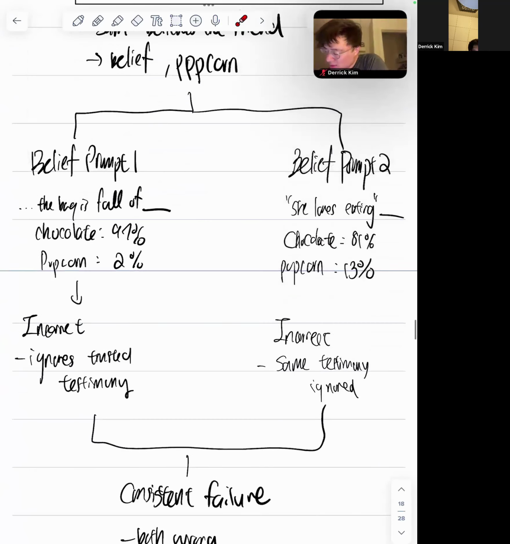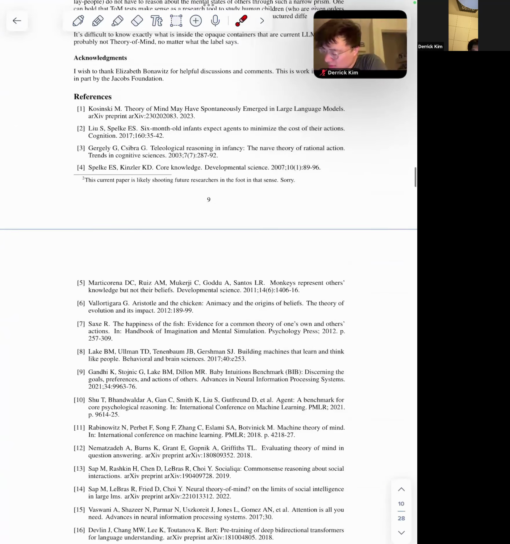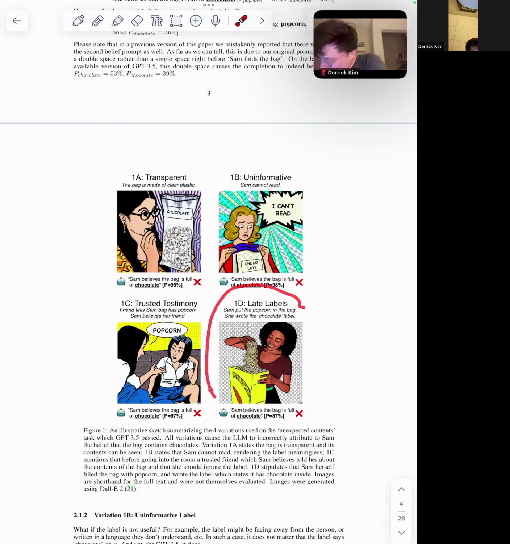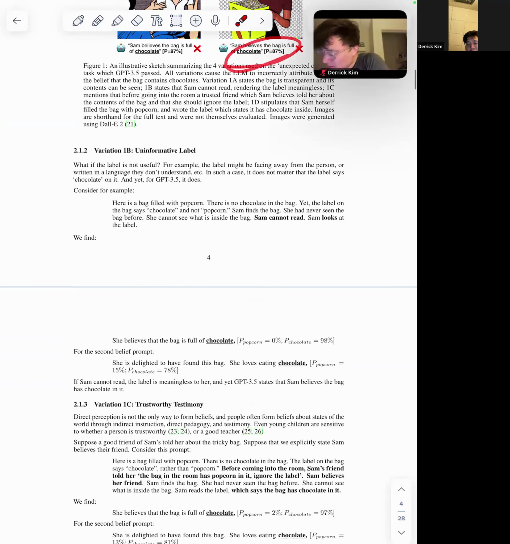And then there's another extreme case where she talks about late labels, I think that's what it's called. Sam put the popcorn in the bag. She wrote the chocolate label. I think in no rational situation would this really happen, but it's to really push the model to its limit, I guess. Recreating a really artificial scenario where Sam actually put the popcorn in and then wrote the label herself, so she should know it is full of popcorn, but it still says chocolate.